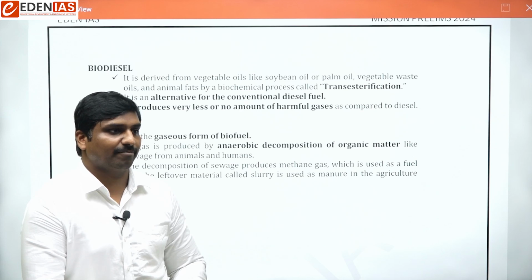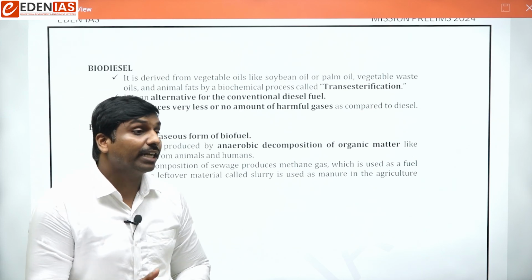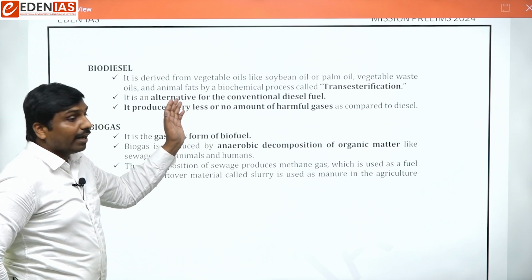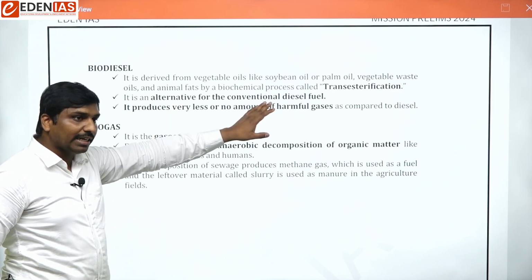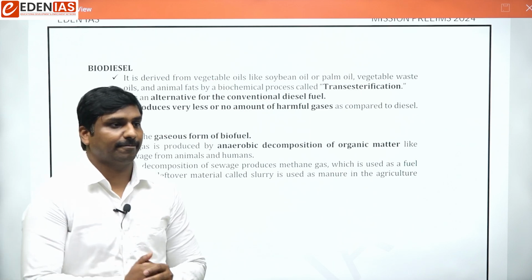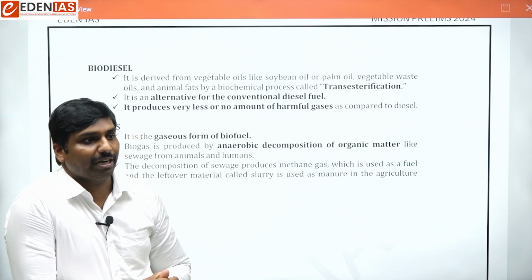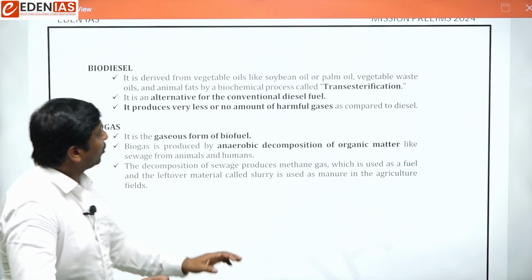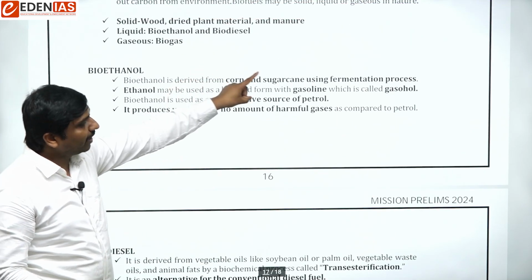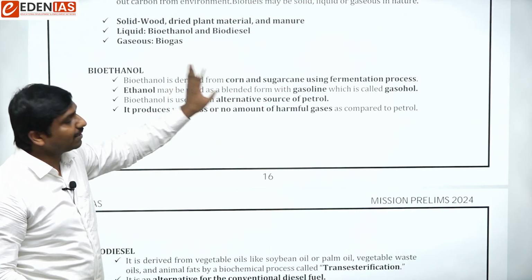What is the advantage of biodiesel? It is also eco-friendly. It does not leave any harmful gases into the atmosphere. That is another important advantage. Now, can you remember these important aspects: from where it is produced, how it is produced, and what is the advantage.